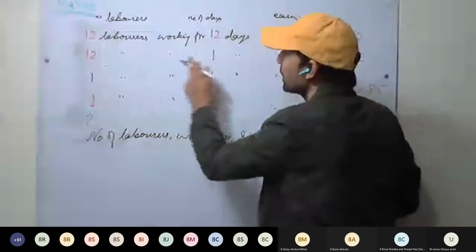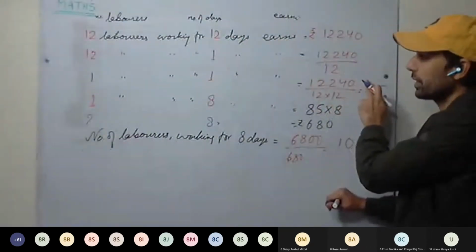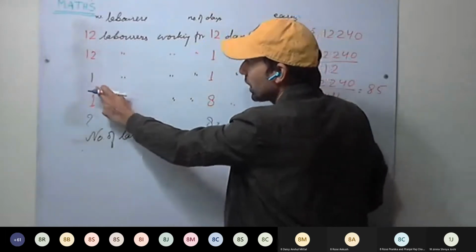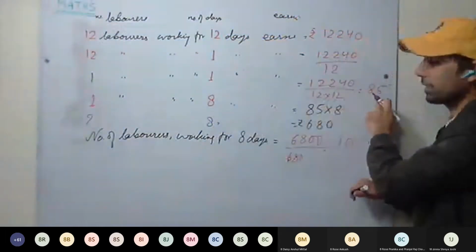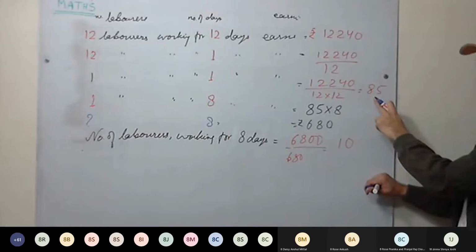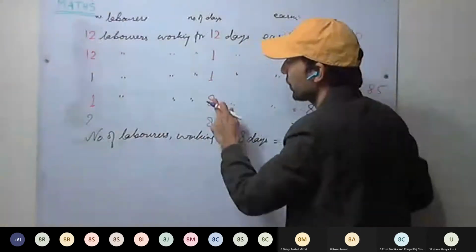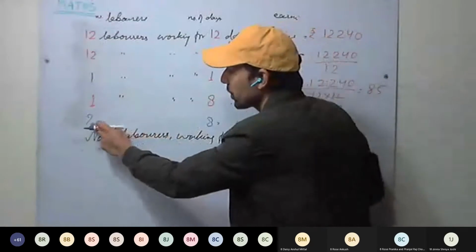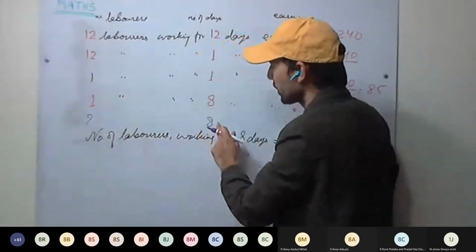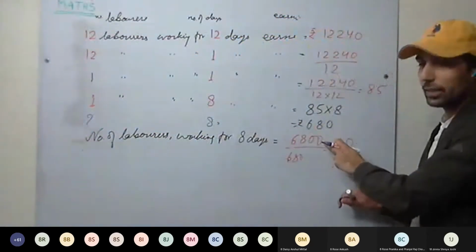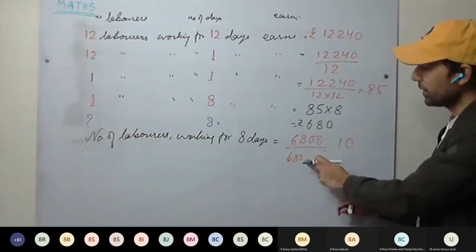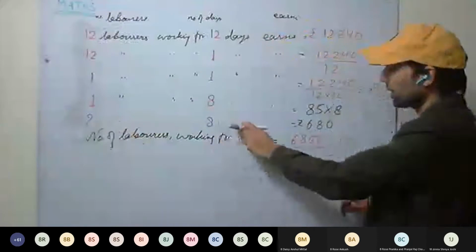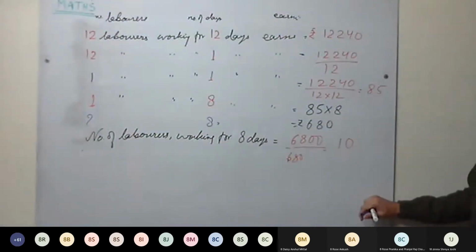So 12 laborers in 1 day earn this much money. And now number of laborers 1. So 1 laborer works for 1 day, the earning is 85. Now if the 1 laborer works for 8 days, the earning is 680 rupees. Now we have to find the number of laborers who work for 8 days and earn 6800. So we divide by 680, 10. So we got 10 laborers are working for 8 days to earn 6800 rupees.